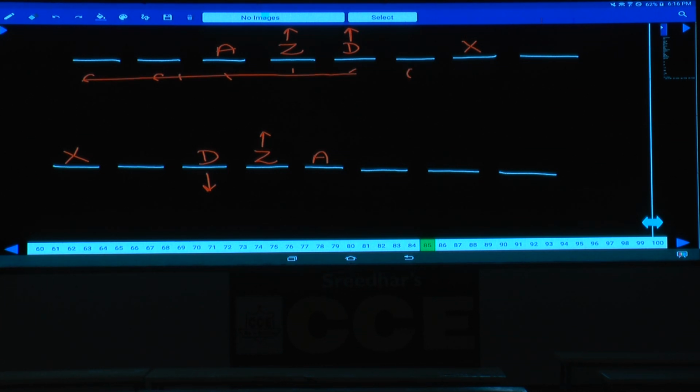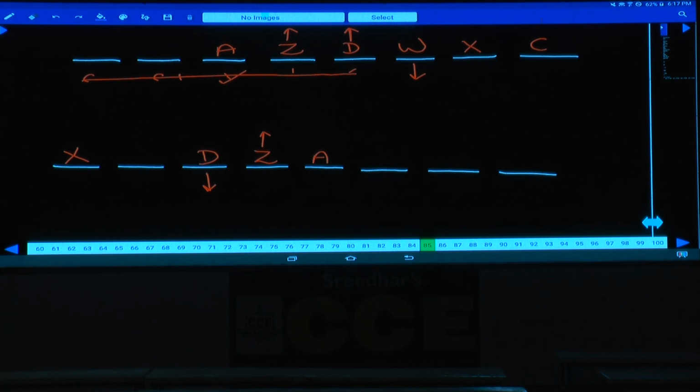Can C be at this place? If C is here, 1, 2, 3, W must be here, which is not possible. Then what is the only possibility here? C must be here. And C sits second to the left of W, then W will be here. If W is here and C sits second to the left of W, this W must be facing towards south. Are you following this one or not?